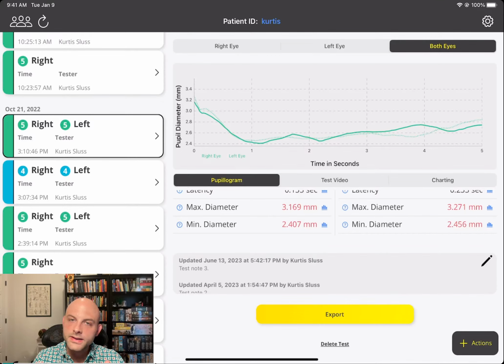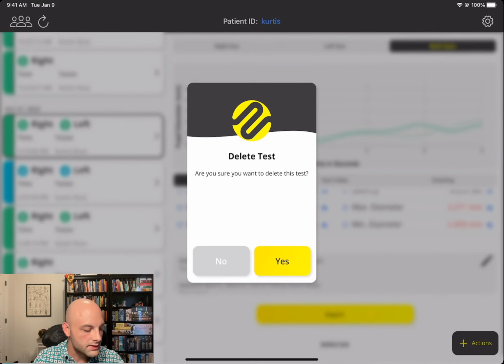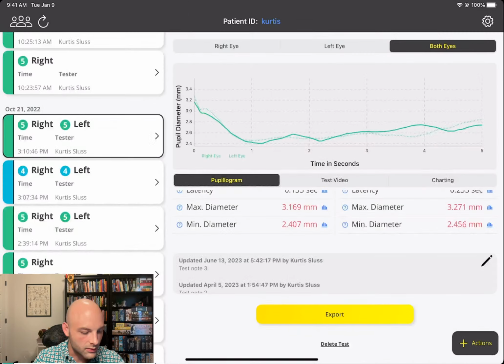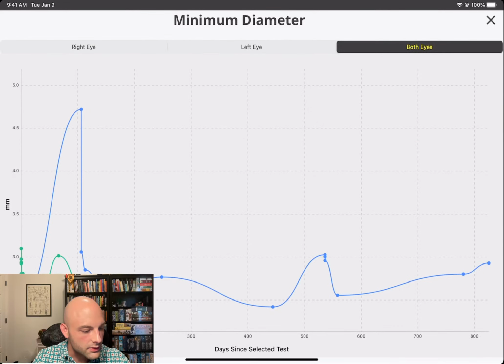And then you can also select delete tests. Now, I like this test. I don't want to delete it, but if you do select delete test, it will give you a confirmation on whether or not you want to delete it. And I'm going to say, no, I don't want to delete that. So that's all well and good.